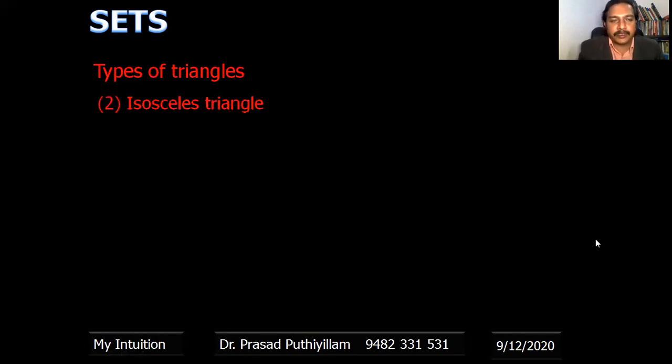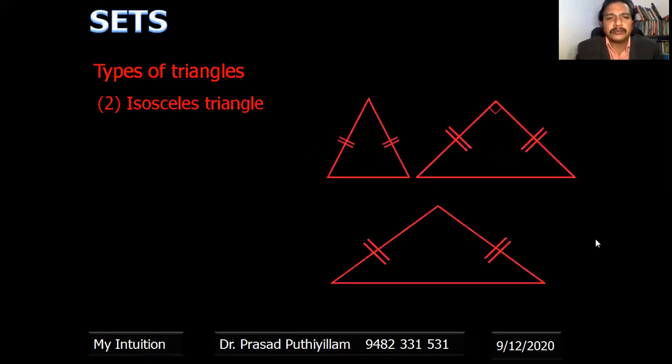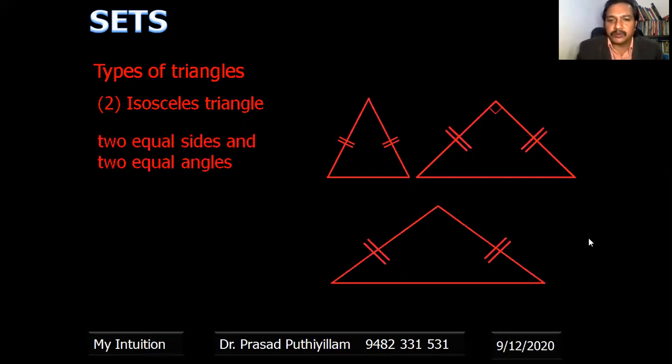The second type is the isosceles triangle. An example picture of isosceles triangles is given here. They have two equal sides and two equal angles. Two equal sides are represented by a double dash here, which shows that these two are equal in length. So these two are equal in length, and here these two are equal in length.